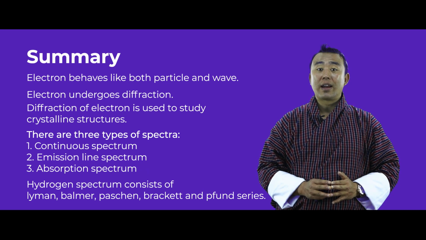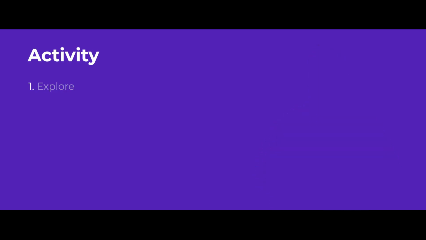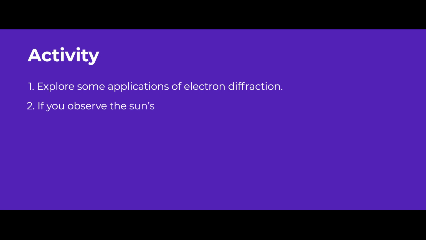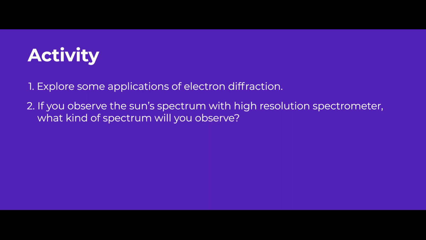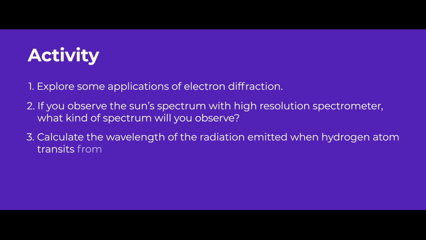But this is not the end. To end our lesson, I have tasks for you. The first task is to explore some applications of electron diffraction. The second task for you is, if you observe the sun's spectrum with a high resolution spectrometer, what kind of spectrum will you observe? Third, calculate the wavelength of radiation emitted when a hydrogen atom transits from state n equal to 5 to the state n equal to 2.